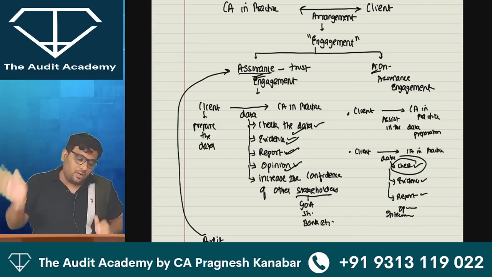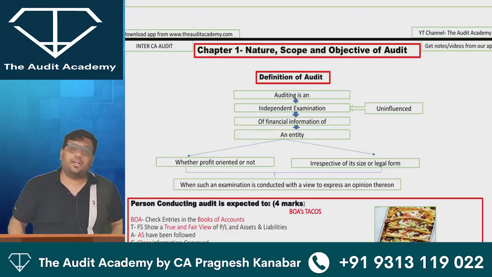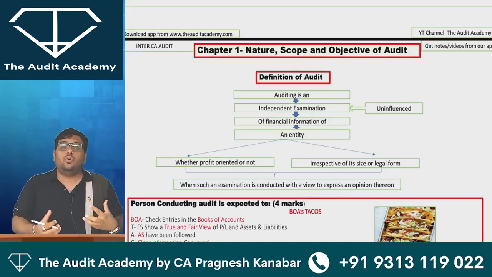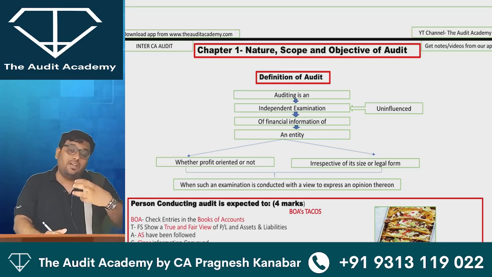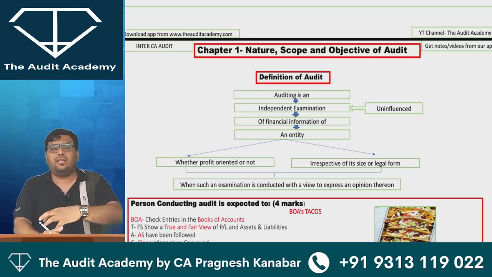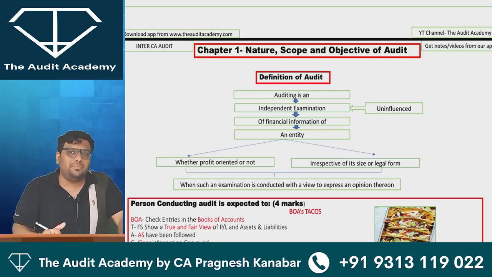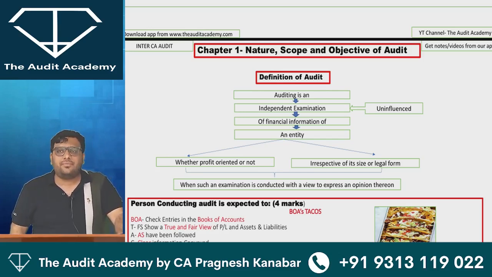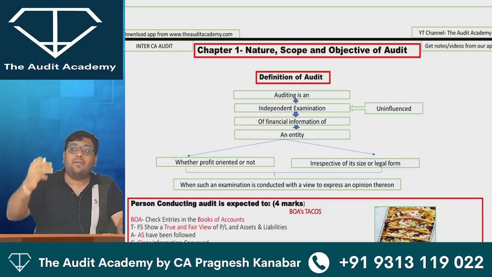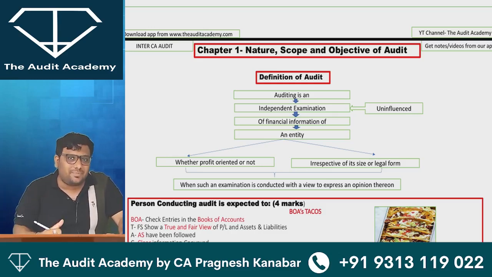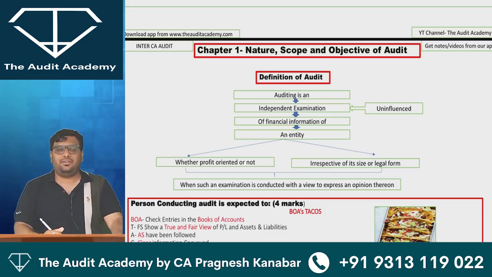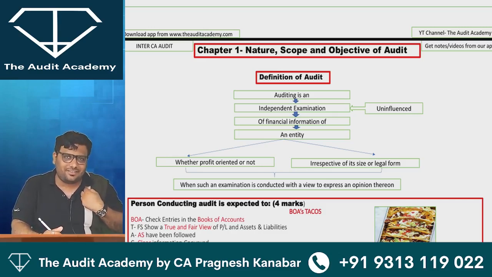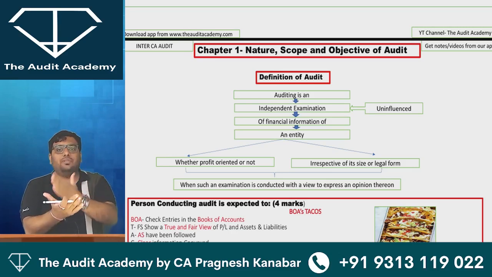All right. So let us start with the definition of audit. I know that in the fast track course there are students who have already given the attempt and are going to give the attempt again. I don't like to call them repeaters. I call them fighters because they are fighting back. I know that these students may already know some concepts, like the definition. But I cannot assume anything. Please understand my position as a teacher. So I am going to start from the base level.